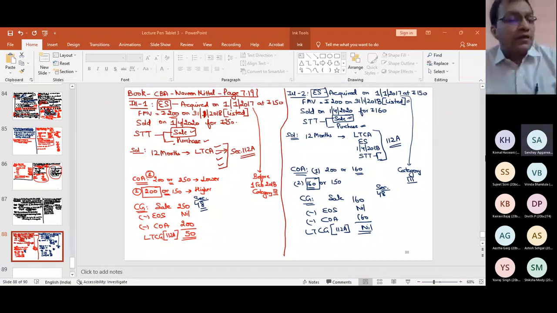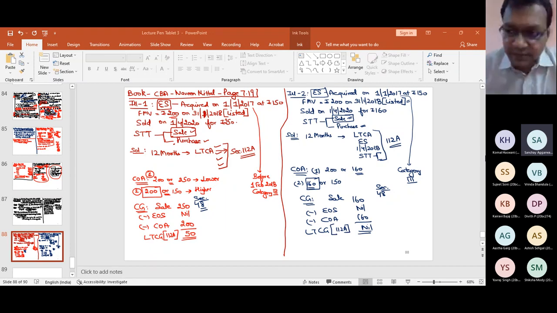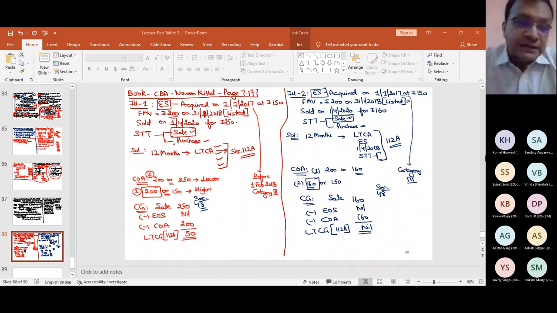I'm not asking what you are telling me. What do you want to tell me? Sir, the assessee does earn some gain, right? He is purchasing at 150 but selling at 160. Yet through these steps, we are not charging the income tax. Yeah, the government doesn't want to charge it. There is no problem. And how can you say that the assessee is earning the gain? Had you done the indexation, there might have been a loss also.